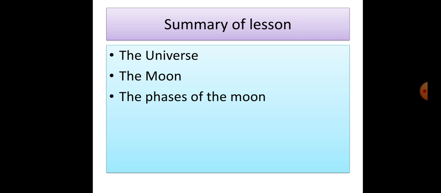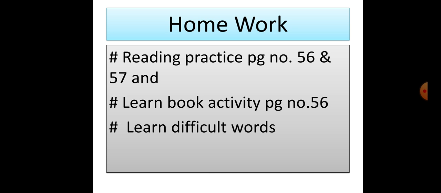Hope up to this end you have understood. Now go for your homework. What is your homework? Reading practice page number 56 and 57 and learn activity page number 56. And you have to learn the difficult words from this chapter. You have to read the chapter, that means your textbook, pages 56 and 57 thoroughly, and practice drawing the figure of the phases of the moon.